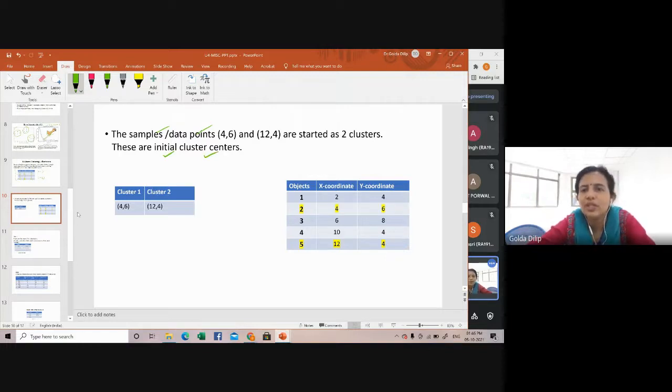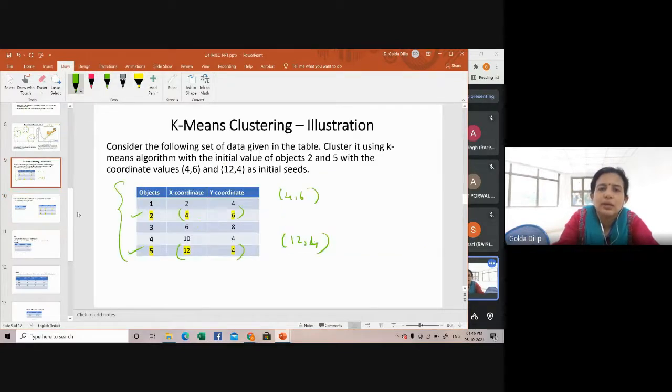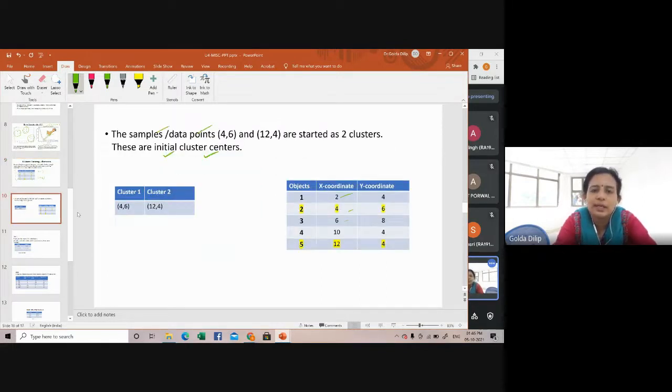If it is just mentioned as 2 clusters and the initial seed points are not specified in the question, you can randomly select 2 points. You can select 2, 4 or 4, 6 or 6, 8 or 10, 4. It's up to you. You can randomly select the initial cluster centers or centroids. Here it is mentioned: the initial seeds are objects 2 and 5, and the coordinate values are 4, 6 and 12, 4. That's why we have 2 clusters with these cluster centers.